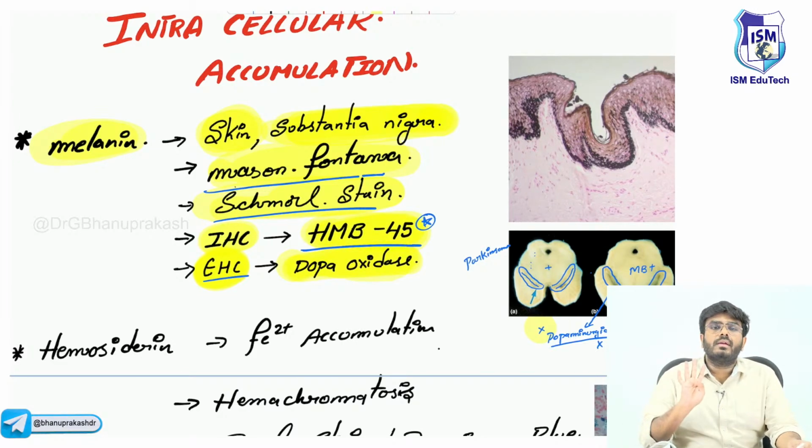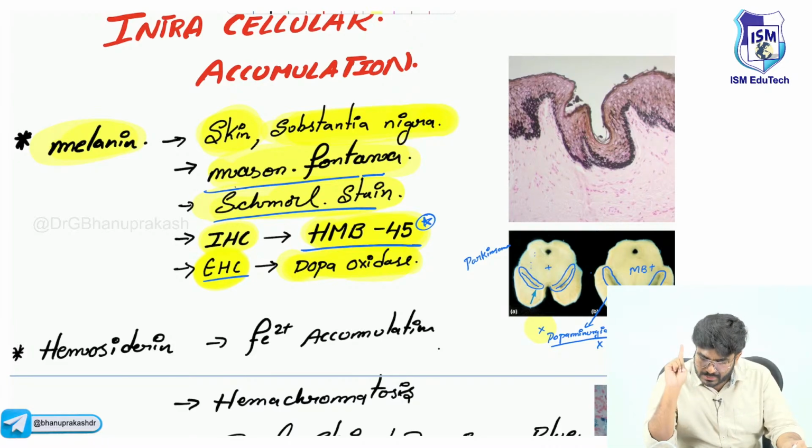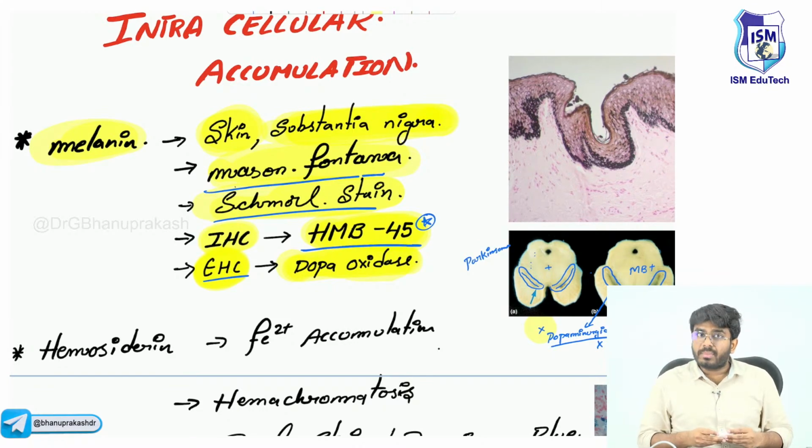So to look at melanin under the microscope, there are 4 different stains you can use: silver stain, Masson-Fontana, HMB45, and dopa oxidase. These are the stains which are used.